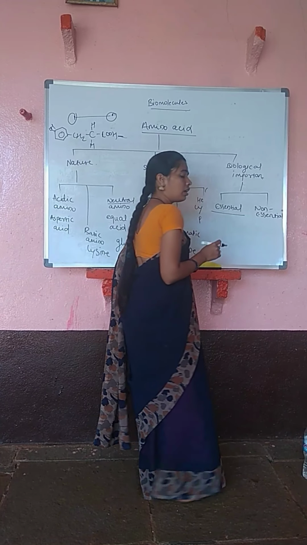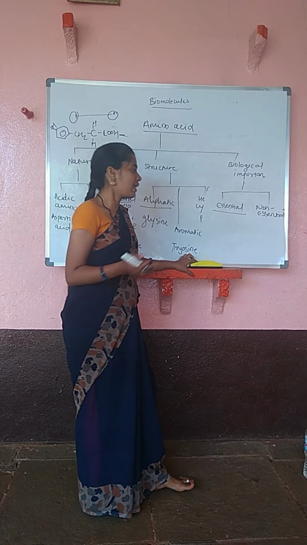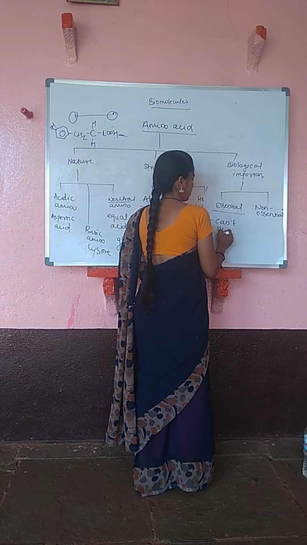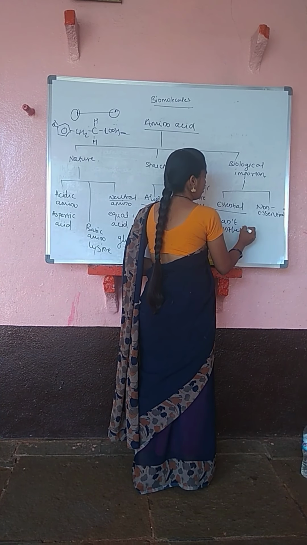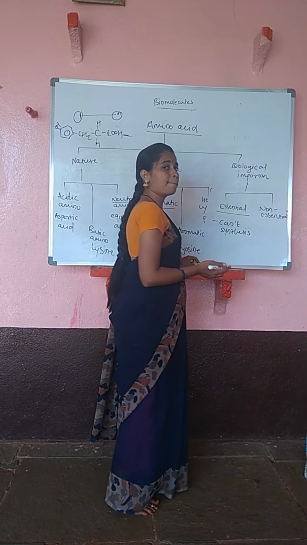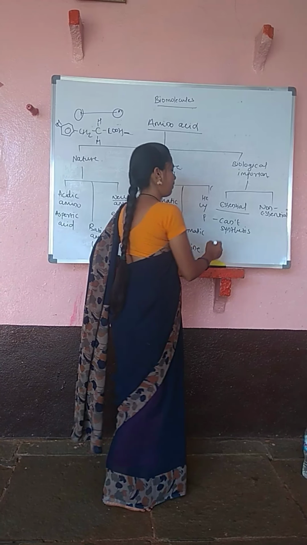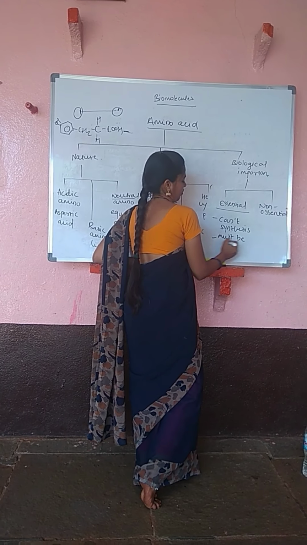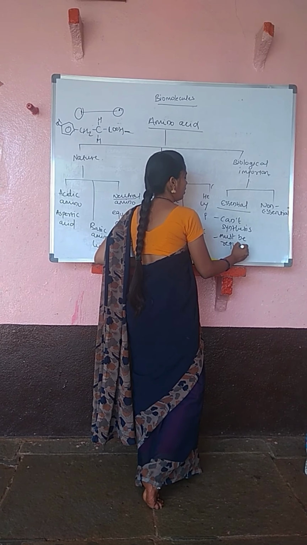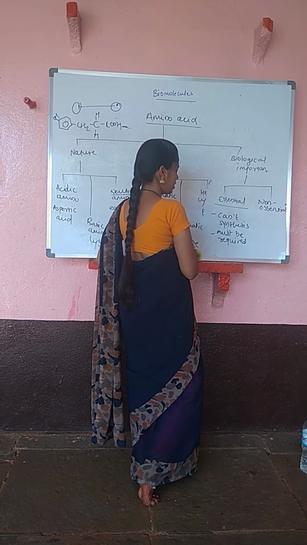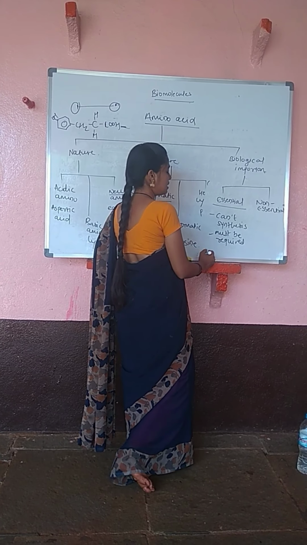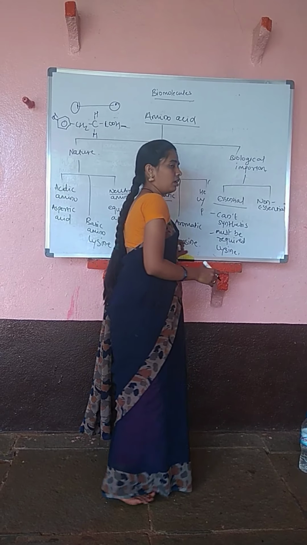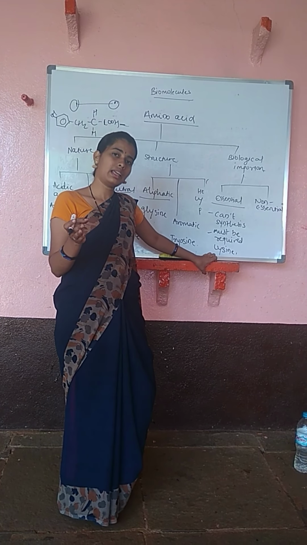The amino acids which cannot be synthesized by our body, but which must be required by our body, such types of amino acids are called essential amino acids. Examples of essential amino acids are lysine, histidine, etc. Histidine is mainly present in DNA.